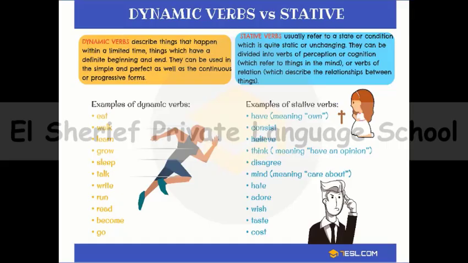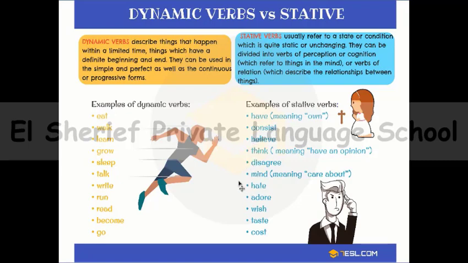And here, this slide is just to remind you about stative and dynamic verbs. We talked about dynamic verbs, which describe things that happen within a limited time, or verbs that have a beginning and end, like eat, walk, learn, sleep, talk, run, read. All of these dynamic verbs, I can use with ing or with present simple. But stative verbs usually refer to a state or a condition, and they are static or unchanging, like believe, think, disagree.